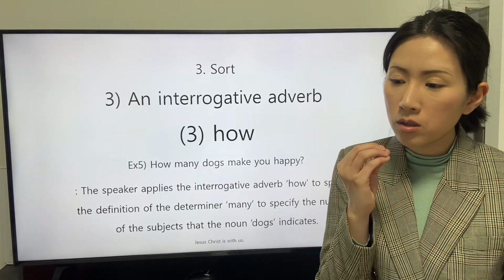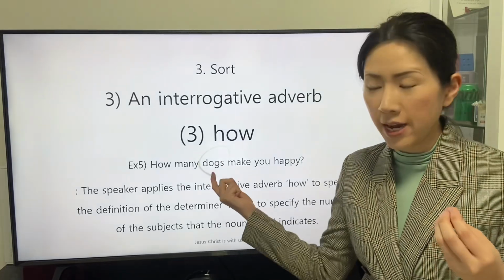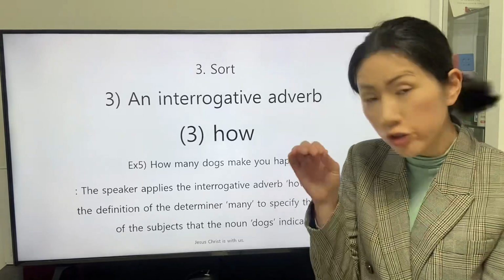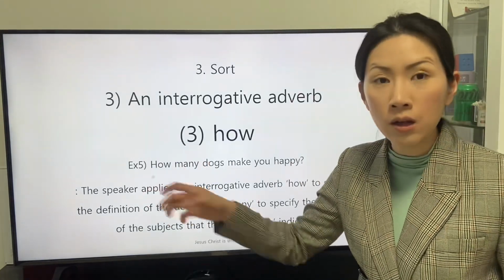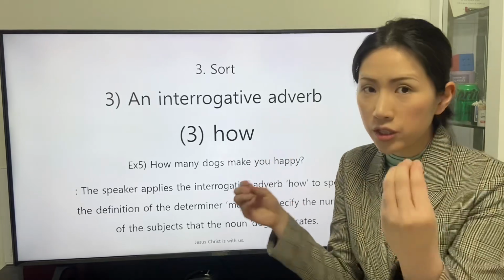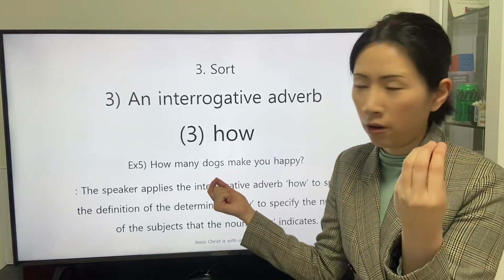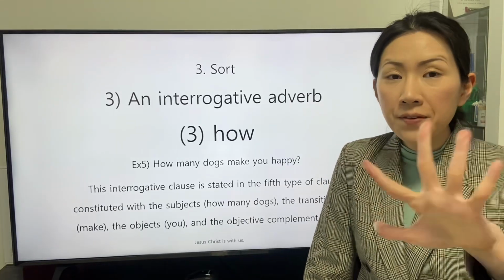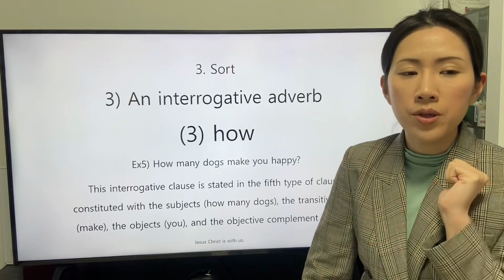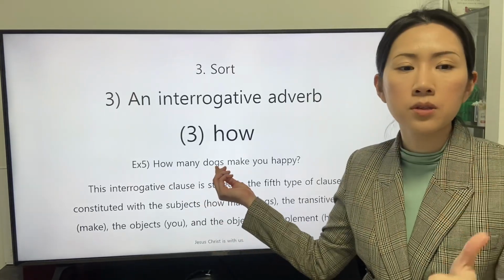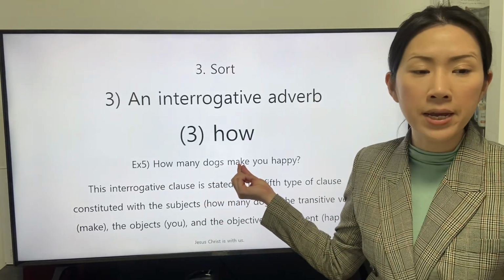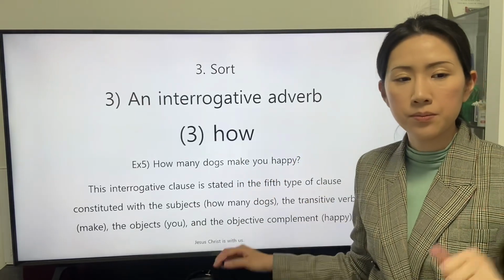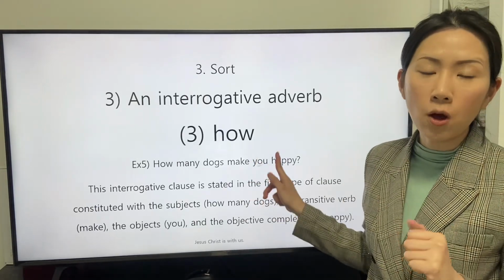the number of the subject revealed to be huge. So the interrogative adverb how specifies the condition of the number. This interrogative clause is stated in the 5th type of clause, constituted with the subject how many dogs, the transitive verb make, the object you, and the objective complement happy to describe the condition of the object.